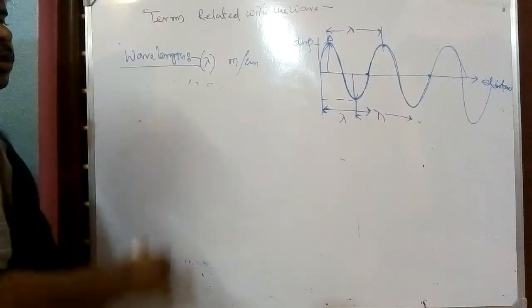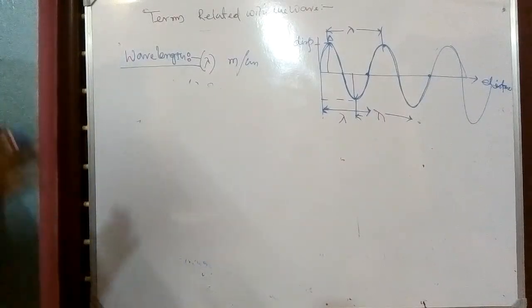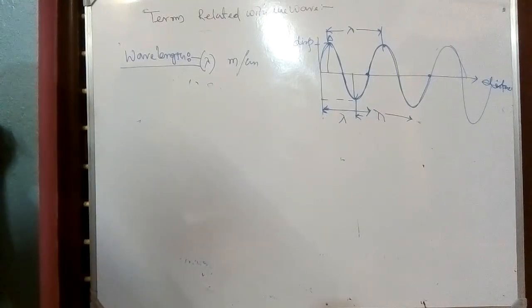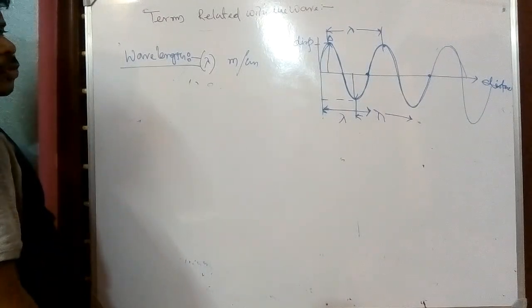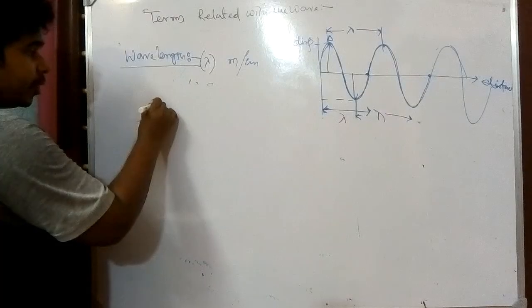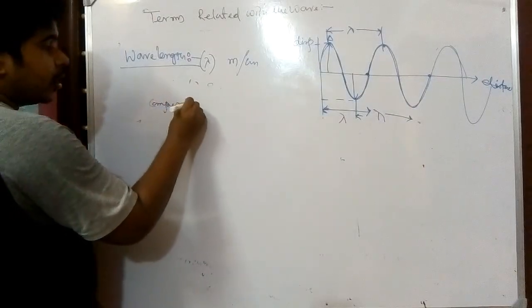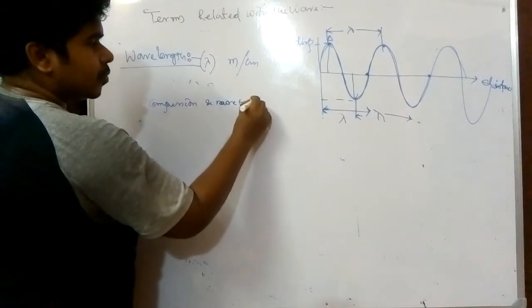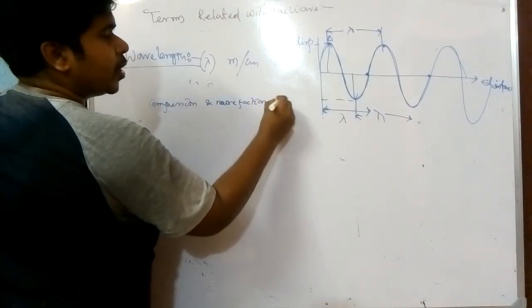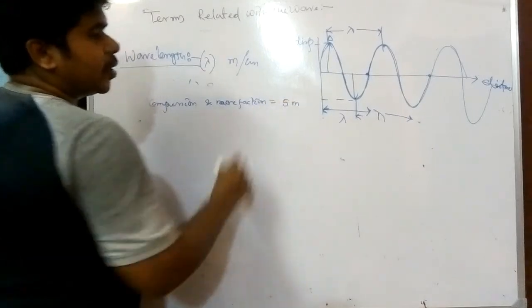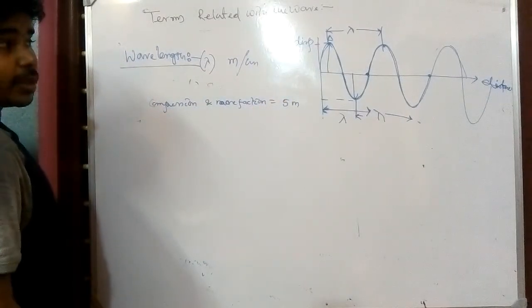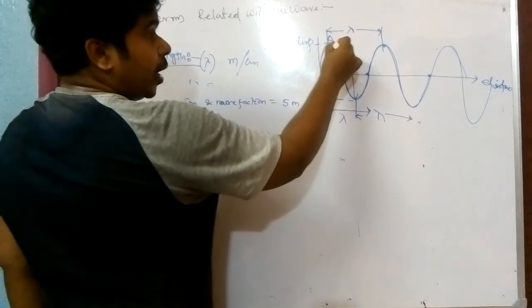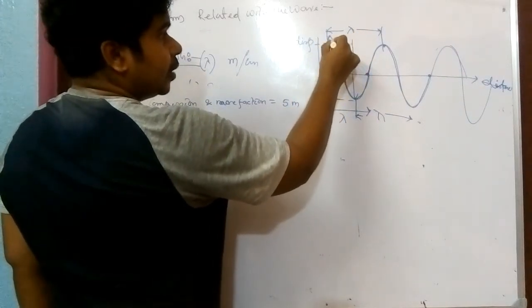If it is told to you that the distance between a consecutive compression and rarefaction is, assume, 5 meter, what is given to you? Compression and rarefaction, this length is given.